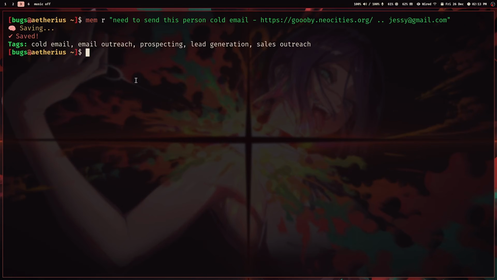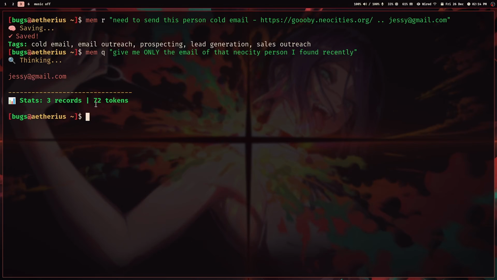So literally this is what I always wanted. I wanted a small program which can just keep things for me. All right. Like it can be anything. I don't want to spend time figuring out, all right, this is a song, I need to store it, this is like blah, blah, blah. Like, give me only the email of that new city person I found recently. Okay. And since I'm just adding things right now, but imagine if this thing stores a lot of information, and I can say, last week I did a lunch with one of my friends, how much did it cost.